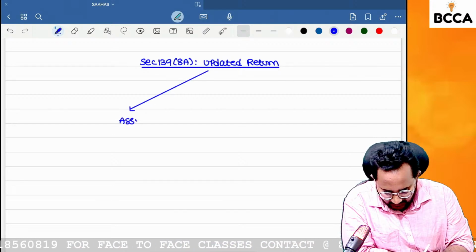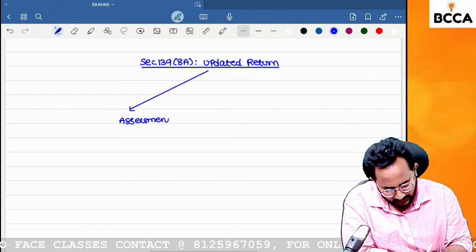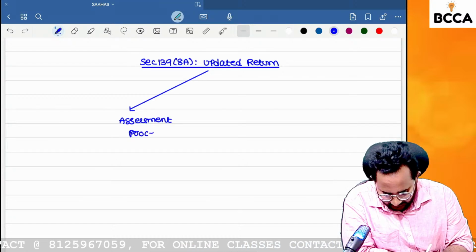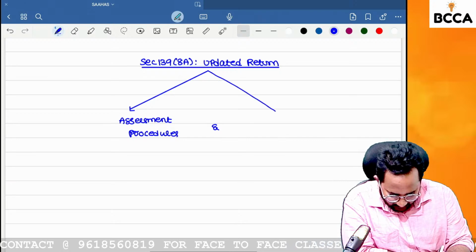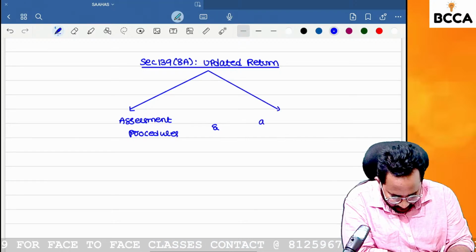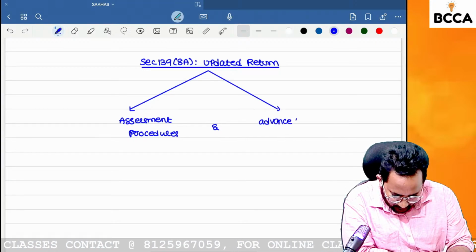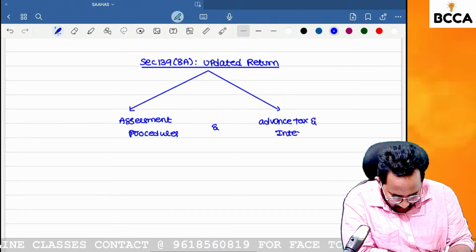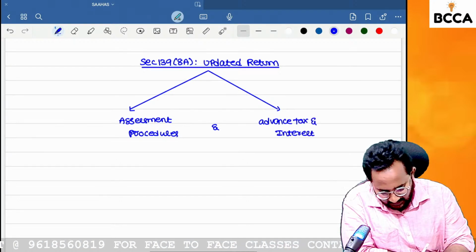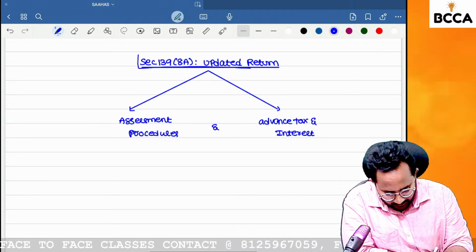After completion of assessment procedures, and after completion of advanced tax and interest, then I will start the updated return concept.